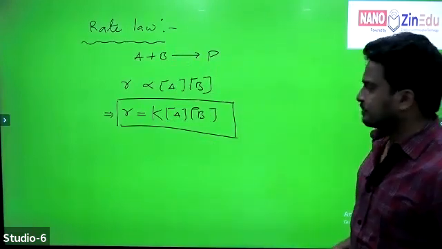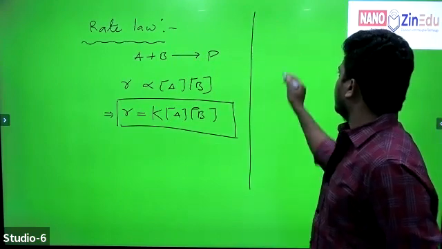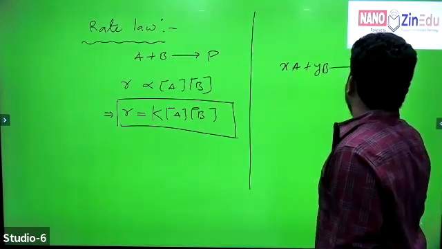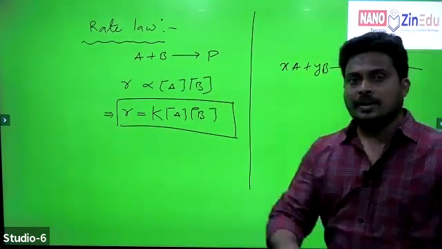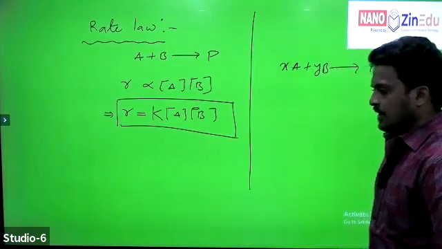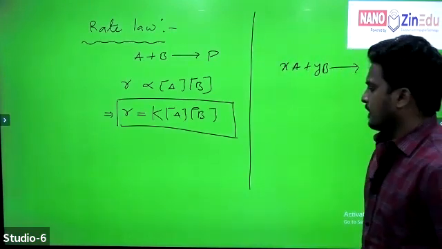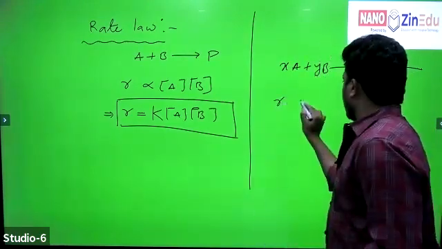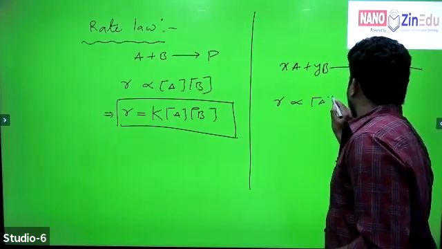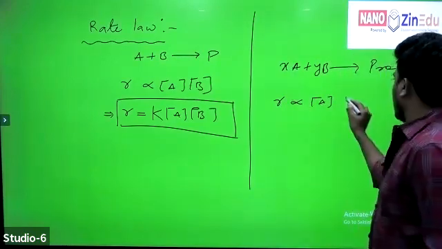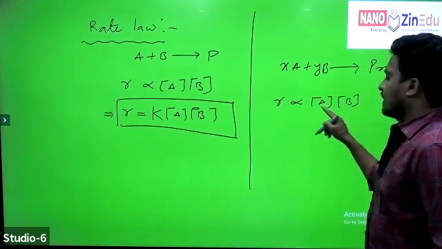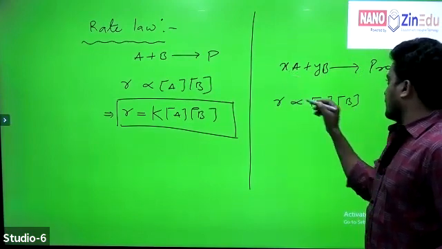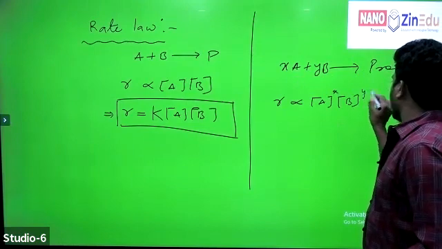Now see the next one. If the equation is given like this, x moles of A react with y moles of B to give some product, how can we write the rate law? Again, write the rate of reaction directly proportional to the concentration of A and the concentration of B raised to powers with respect to the coefficients. The coefficient of A is x, the coefficient of B is y.